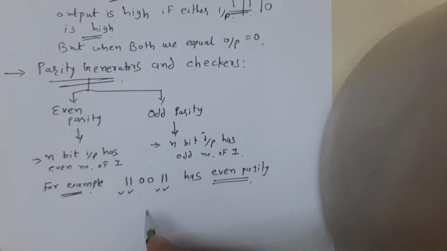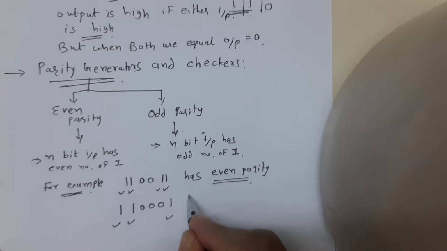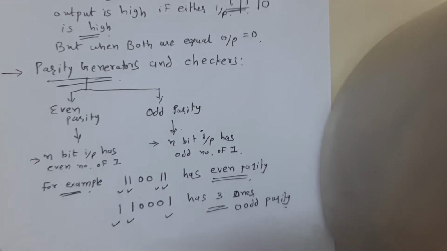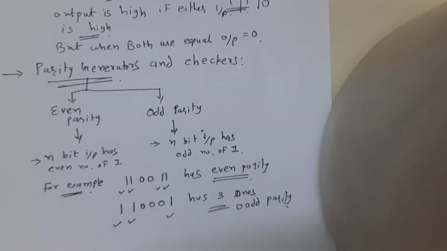For example, 1, 1, 0, 0, 0, 1 has 3 ones, that means odd parity. In this way, in any byte or nibble or binary number, we can find even parity as well as odd parity.